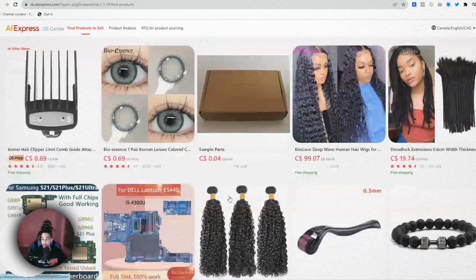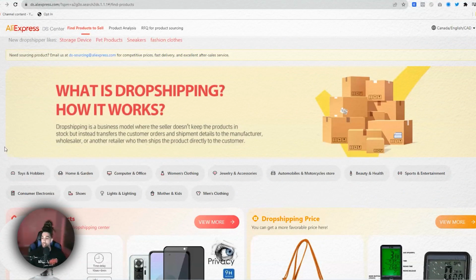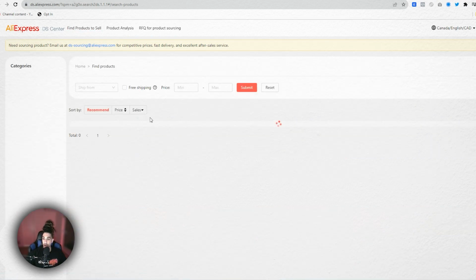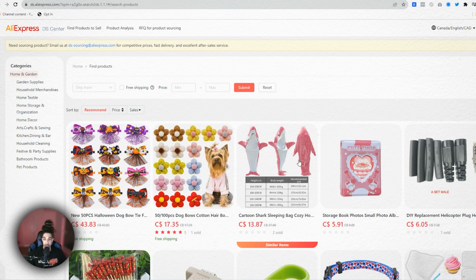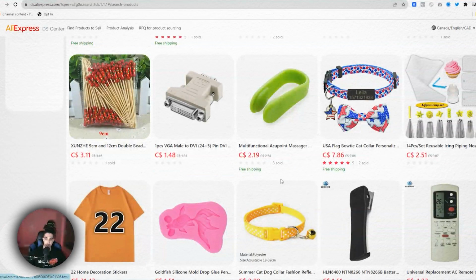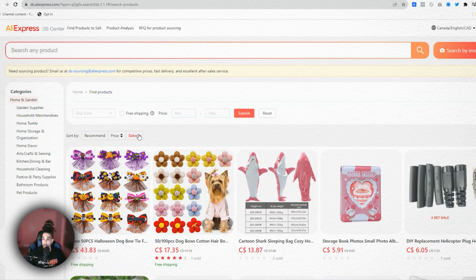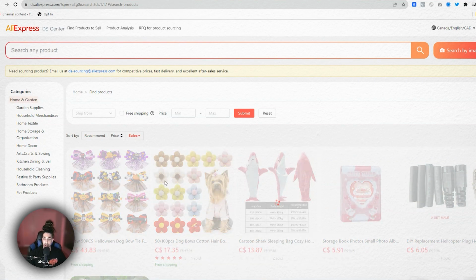But there's a whole bunch of different things on here. It also lets you search up based on the different categories. So you guys could go home and garden and then see what products are recommended here. This is a product that I've been seeing selling well in the past as well. Honestly, as of recently, I've seen it on AliExpress. So there's a whole bunch of different things here. It's unfortunate though, some of these only show like 2 units sold, so they probably have the wrong suppliers on here. So you might want to search this up by sales volume.